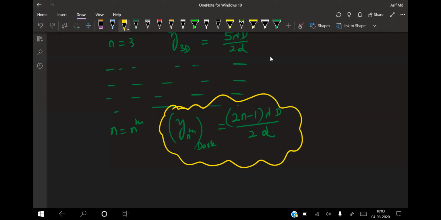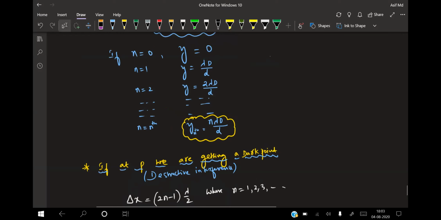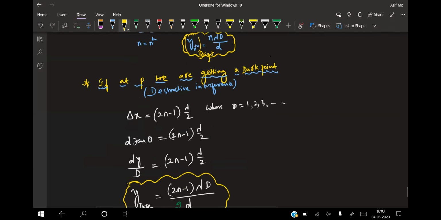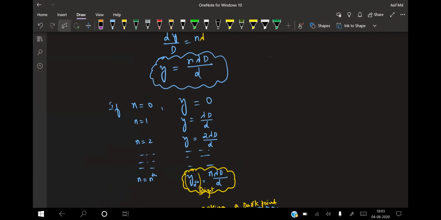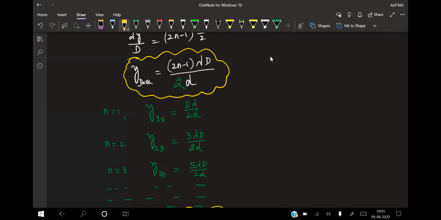What is small d? Distance between S1 and S2, and capital D is the distance of the screen from the slits. So these are the two important formulas you need to remember. Y nth bright is equal to n into lambda into capital D by d. Now see, the first bright forms at lambda D by d. The first dark forms at half of that, lambda D by 2d.